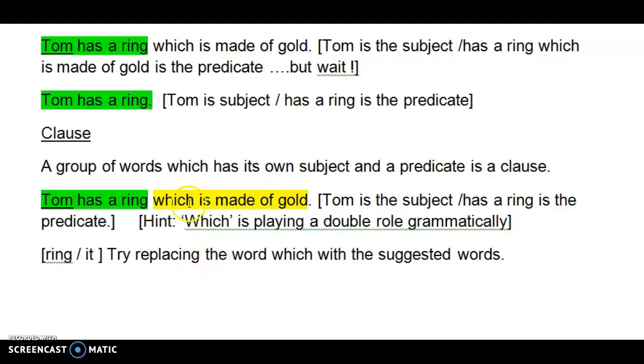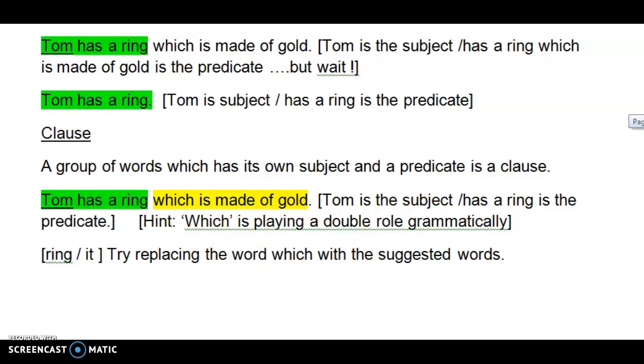Try replacing this "which" with "it". It is made of gold. Try replacing it with the word ring. Ring is made of gold. Yes, it does make sense. If I were to look at it, consider the word "which" as a noun or pronoun, and then consider the remaining part as a predicate. Then I consider this part as the subject and the remaining part as the predicate. It will definitely classify as a clause.